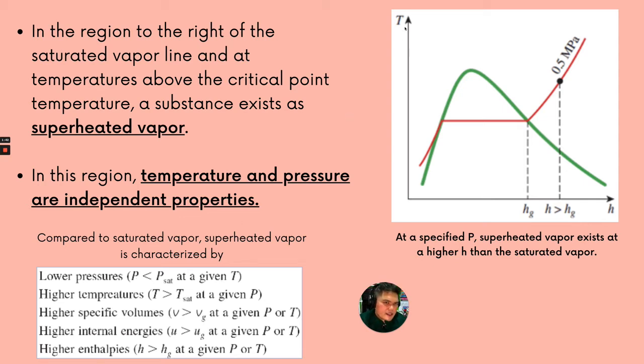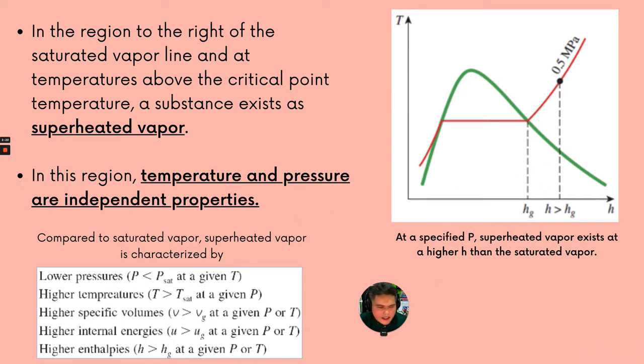This is a T and V diagram, but if you have a P and V diagram, you will notice that at a given temperature, the pressure will be lower than the saturation pressure, and it will have a higher temperature compared to the saturation temperature at a given pressure. It will also have higher specific volumes. For example, V is much bigger than Vg, it is beyond Vg.